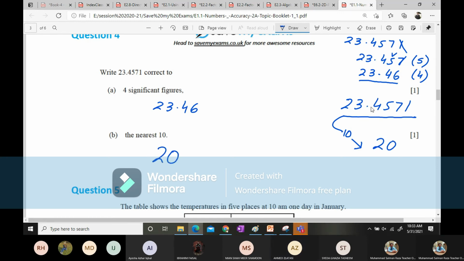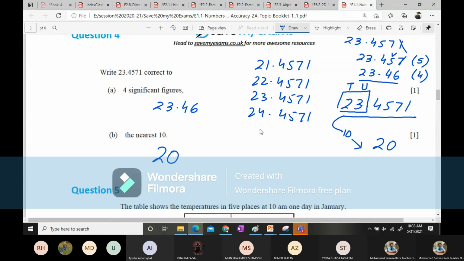20 is the right answer because these two numbers are considerable: one is the unit and one is the tens. They are asking you to round it to tens. So the 3 drops to a 0 and 20 will be the answer. If the question is 21.4571, or 22.4571, or 23.4571, even 24.4571, all of them will be rounded to 20, whereas 25.4571 will go to 30. Do you understand?